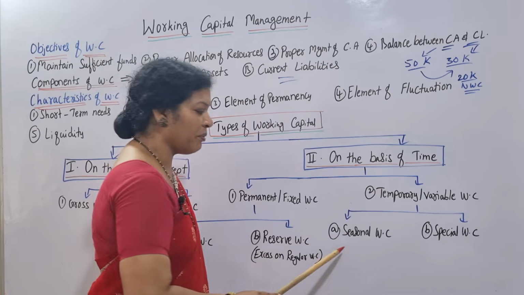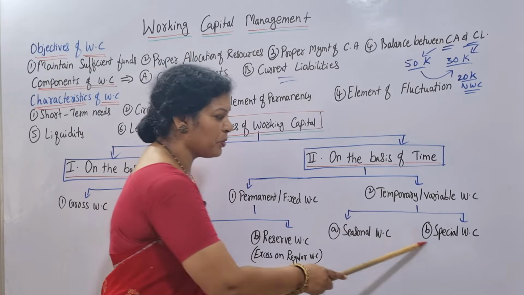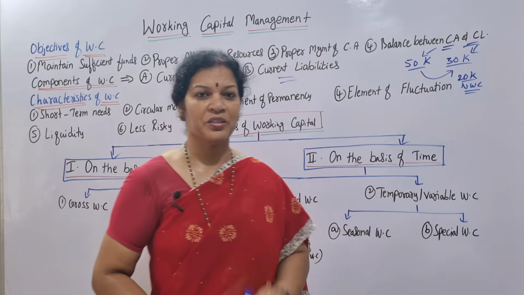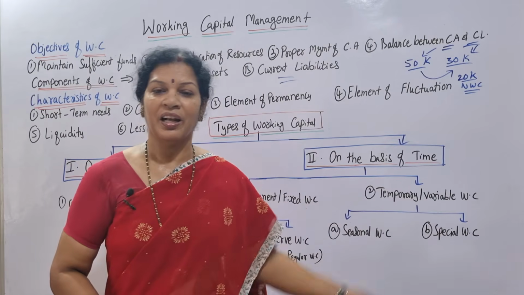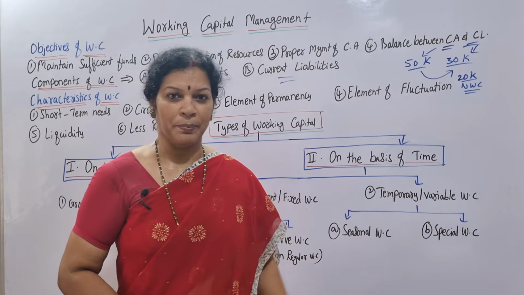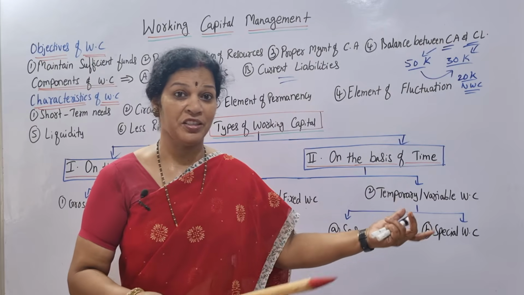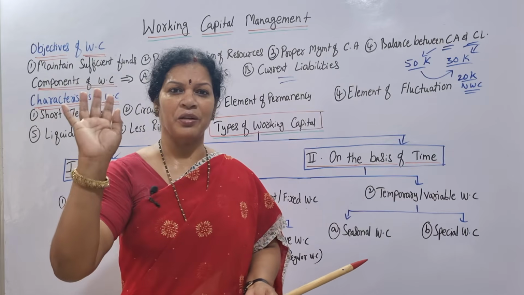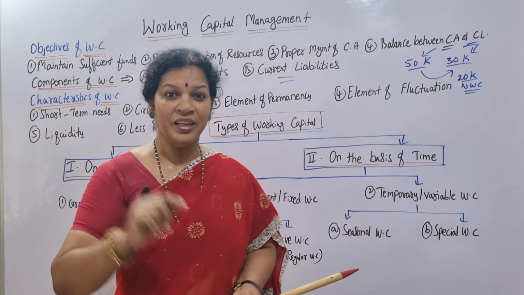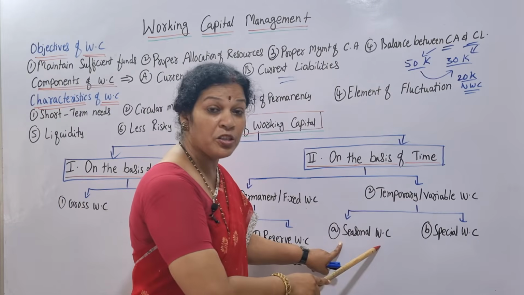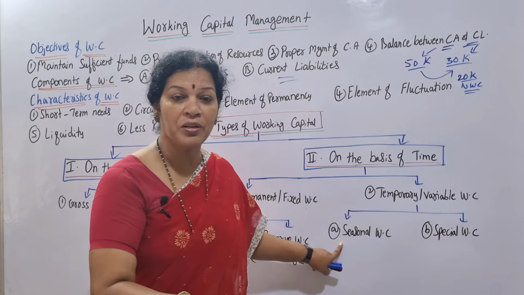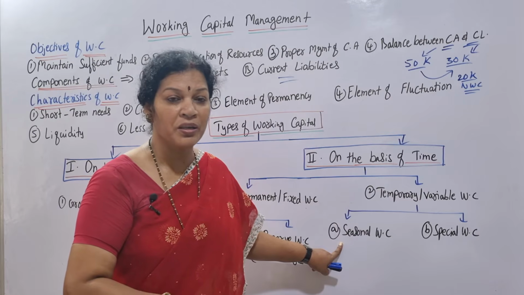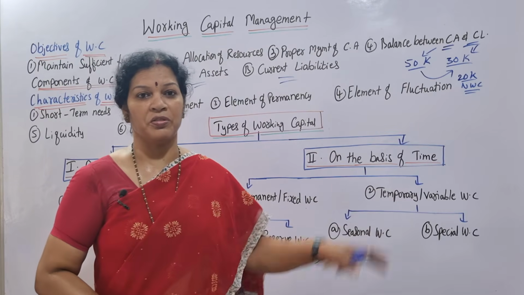Fluctuations. So this also you can divide in two parts. One is seasonal working capital, the other is special working capital. As I said, seasonal working capital. According to season, you have a lot of demand. Ours is an umbrella manufacturing company, or ours is an AC manufacturing company. AC manufacturing means in summer there is a lot of demand you will find. Umbrellas, rainy season, you will have a demand, seasonal. Okay, that's what seasonal working capital. It is fluctuating. During the peak period, you will have a lot of demand, so more working capital is required. When it is a lean period, no demand at all, less working capital is required, so fluctuations are possible.